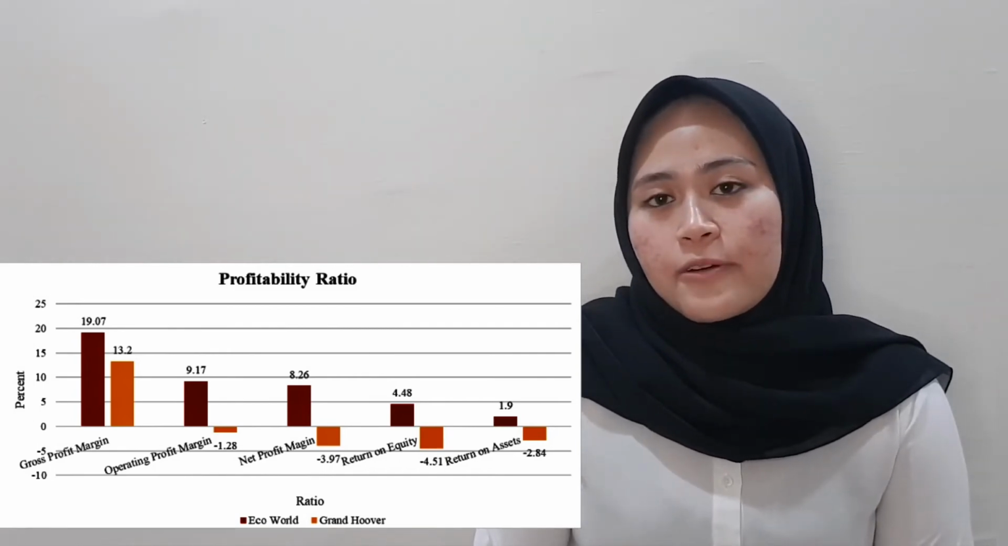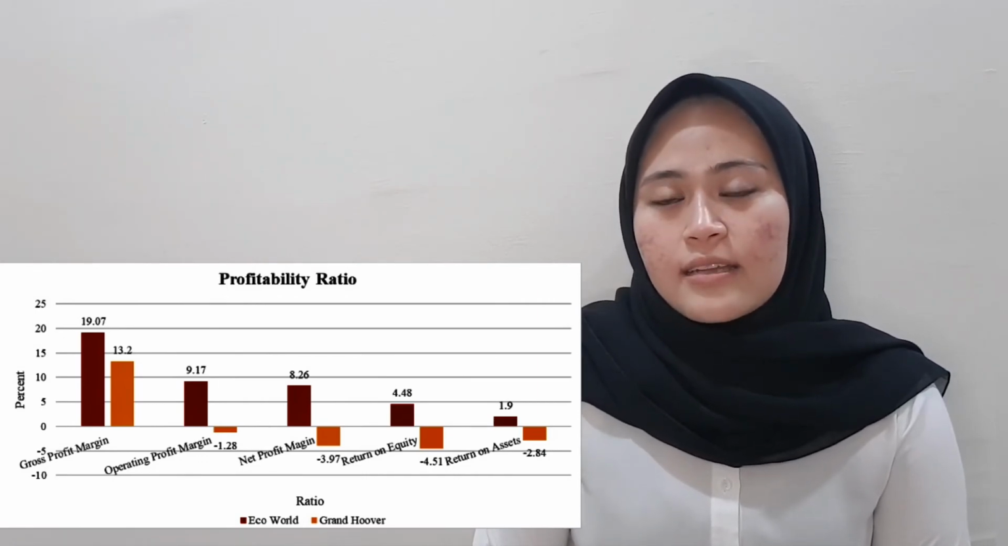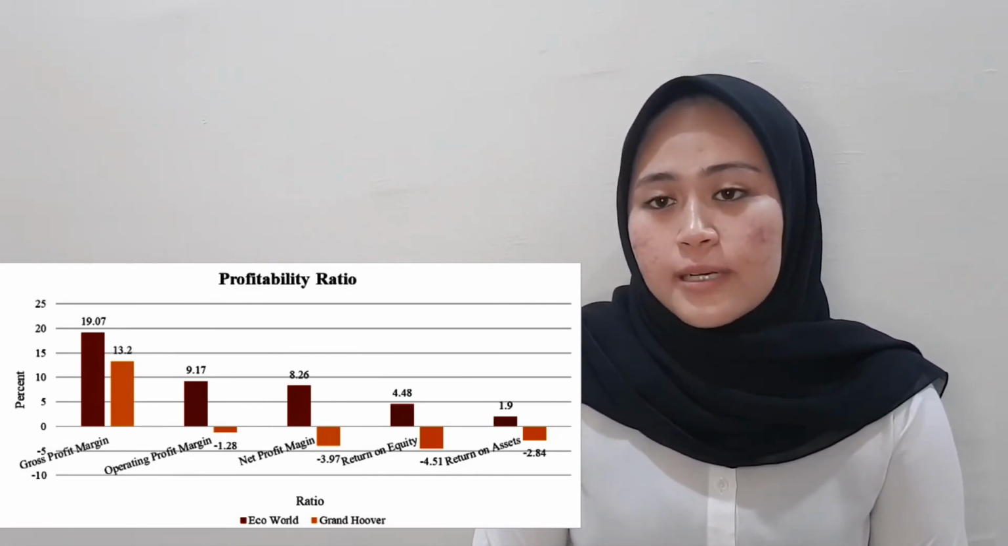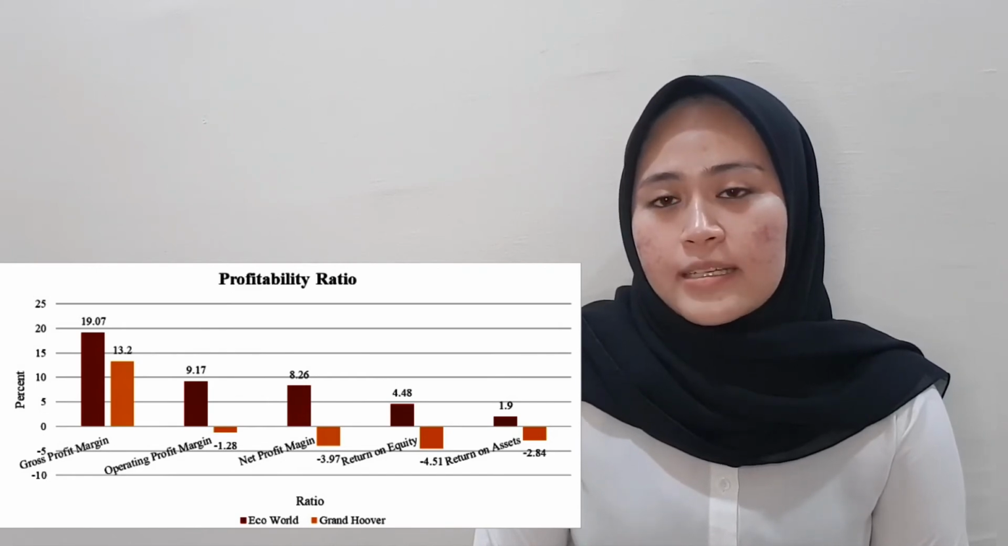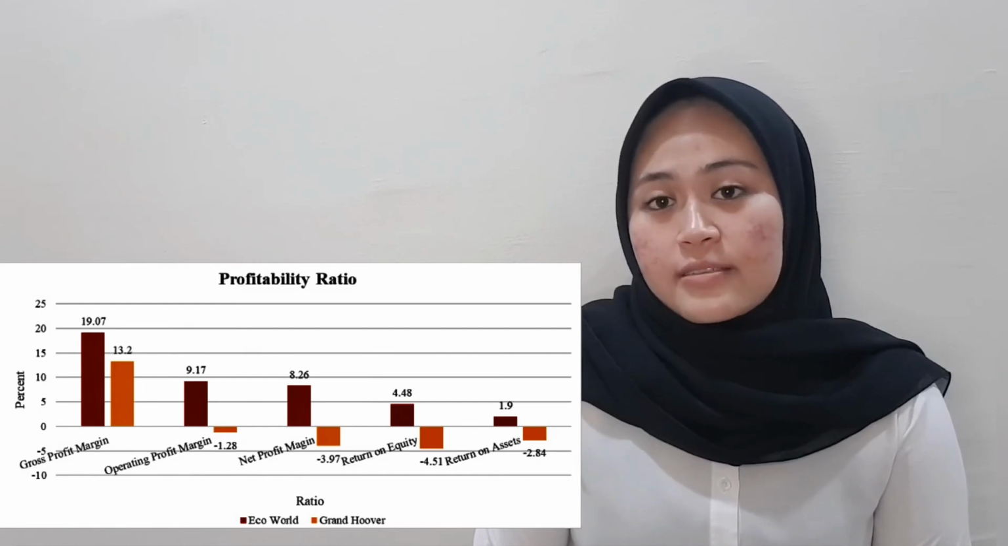So for the net profit margin, EcoWorld Berhad also has higher net profit margin compared to Grand Hoover Berhad. This means that the company is able to generate more profit on every 1 ringgit of their sales.